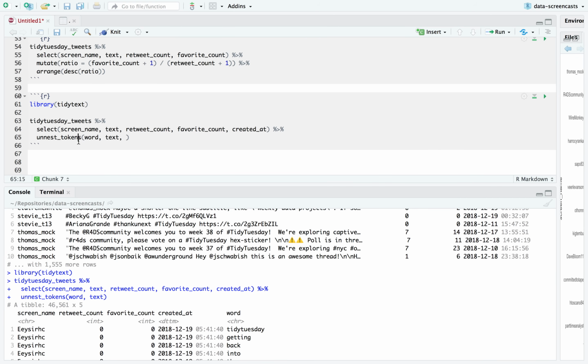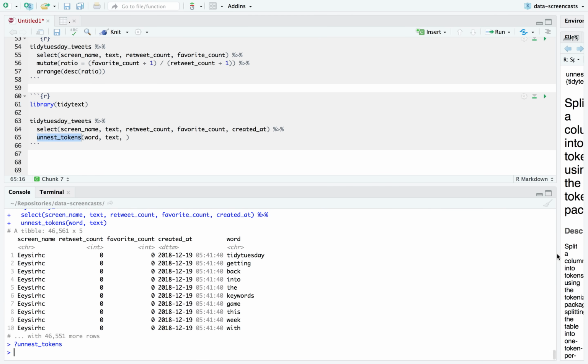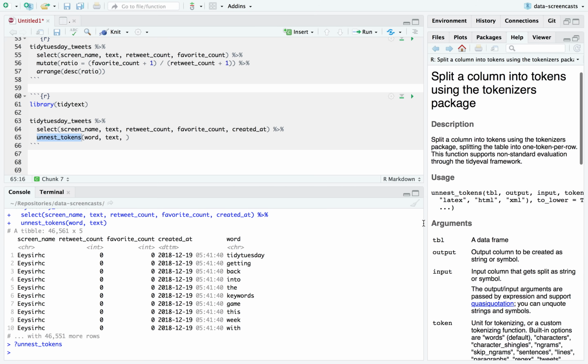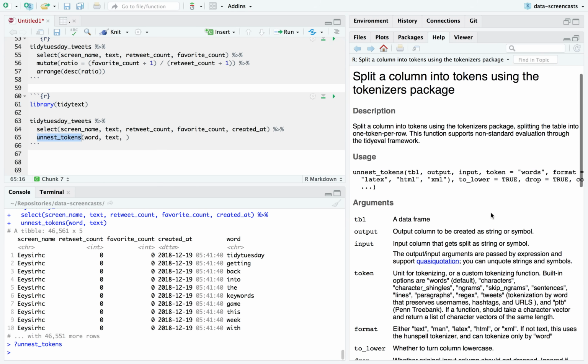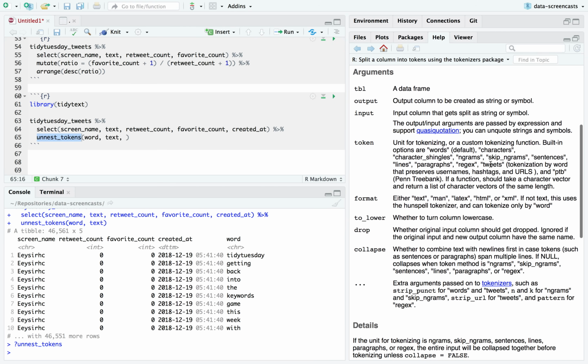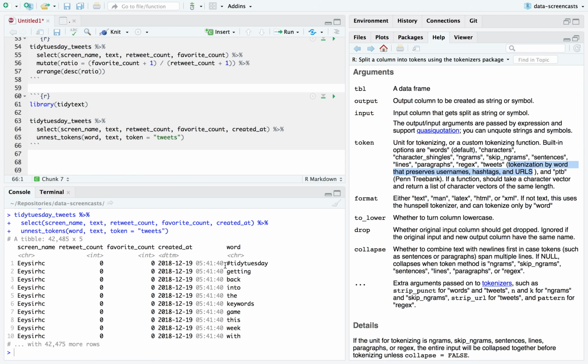So if I'm right, there's actually a method in unnest_tokens where you can say token equals tweets, which is a tokenization that preserves usernames and hashtags. So you can say token equals tweets. Look at that. Now it keeps these hashtags. So getting back into the keywords game would be an example of a tweet that's been divided down into words.